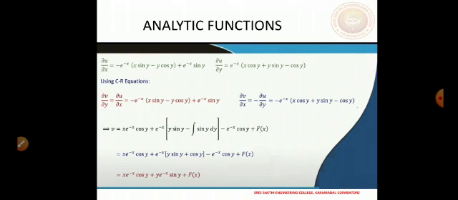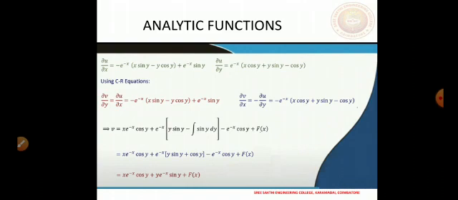So now having v, we can differentiate with respect to x, so we will get dou v by dou x. We also know from these equations, by putting them together, that we can get this extra function. What is this? This is the so-called arbitrary function of x. This is a constant of integration, but here we are integrating with respect to y, so this constant of integration can be a function of x.